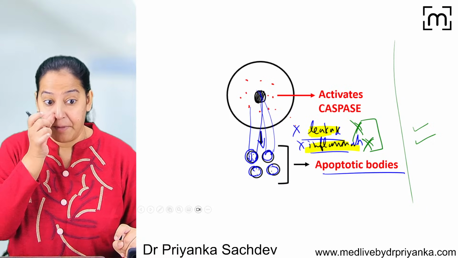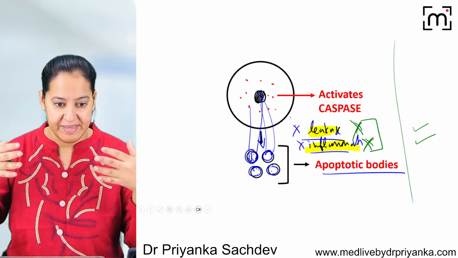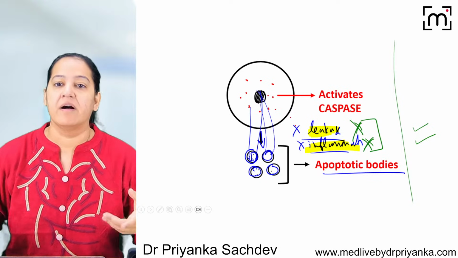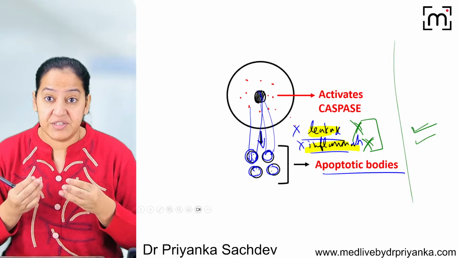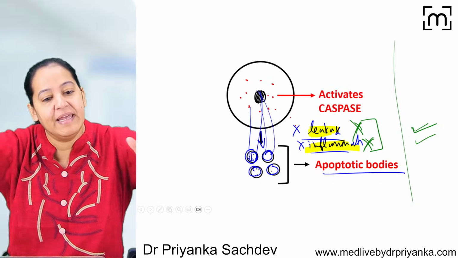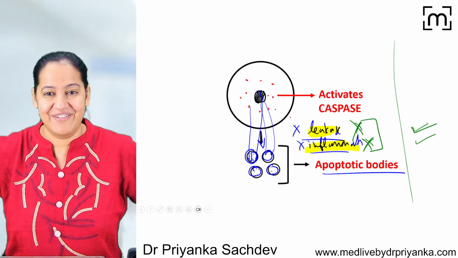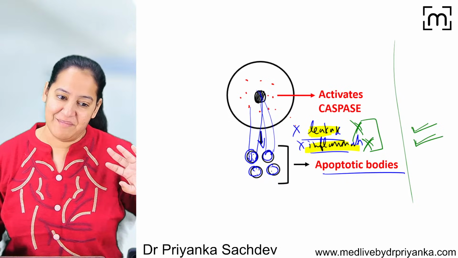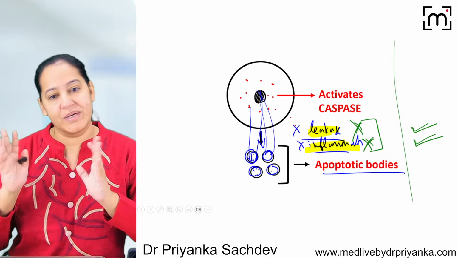But what if someone is getting murdered? The person will shout, oh, save me, save me. He will call everyone to save him. So necrosis is the murder in which the cell will burst and the cytoplasm leaks everywhere. It leaks everywhere and it will cause inflammation. So this is apoptosis versus necrosis.